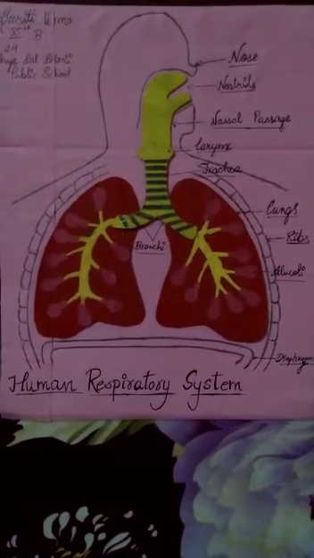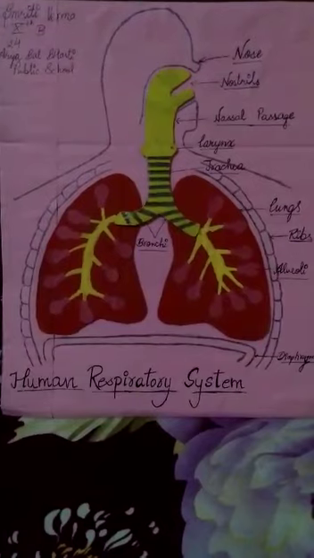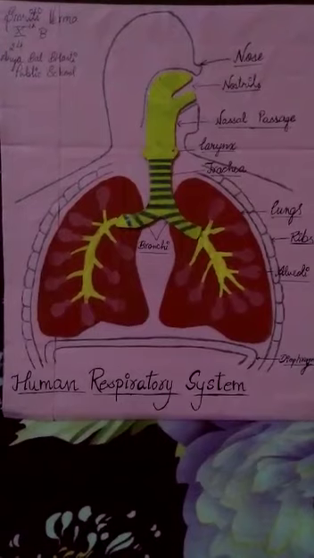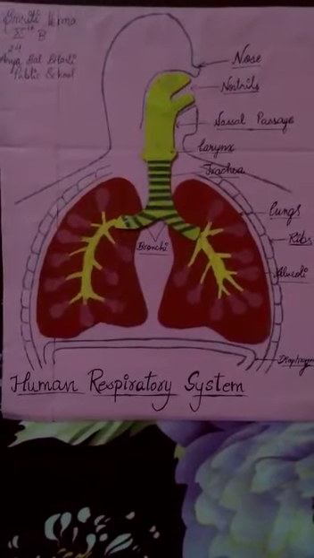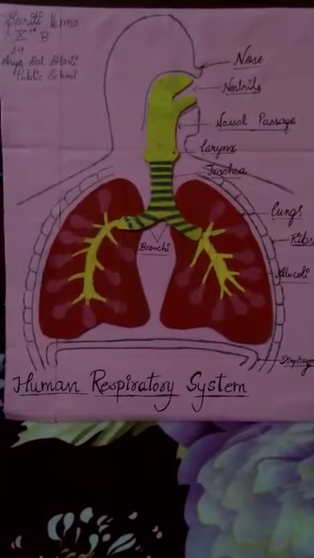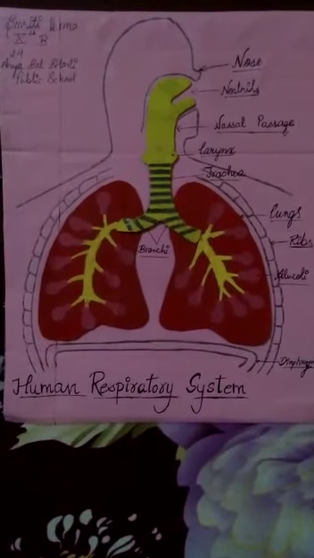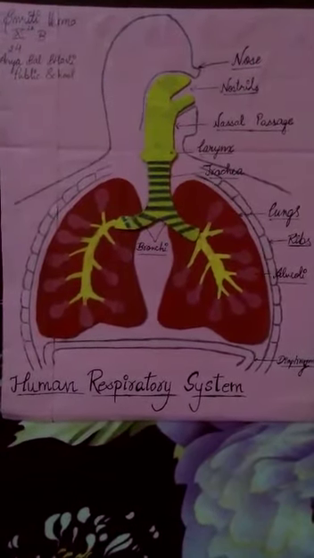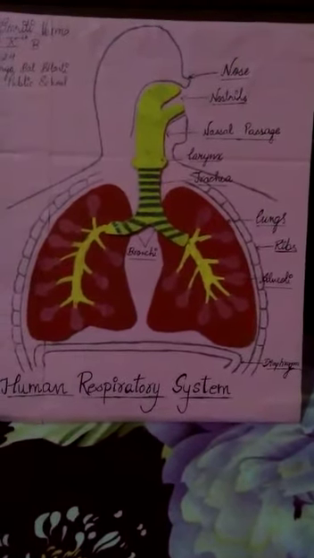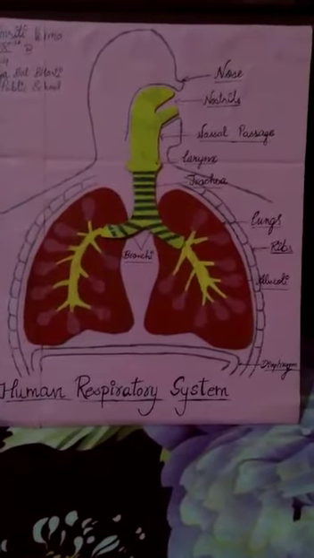So the oxygen of the air diffuses out from the alveoli into the blood. This oxygen combines with the digested food present in the cell to release energy and carbon dioxide. Carbon dioxide gas is produced as a waste product, diffuses into the blood, and this blood carries the carbon dioxide back to the lungs. When we breathe out, the diaphragm and the muscles attached to the ribs relax, due to which our chest cavity contracts and becomes smaller. This pushes out the carbon dioxide from the lungs into the trachea, nostrils and then out of the body.